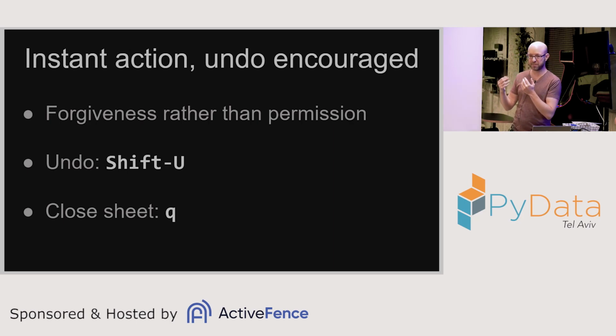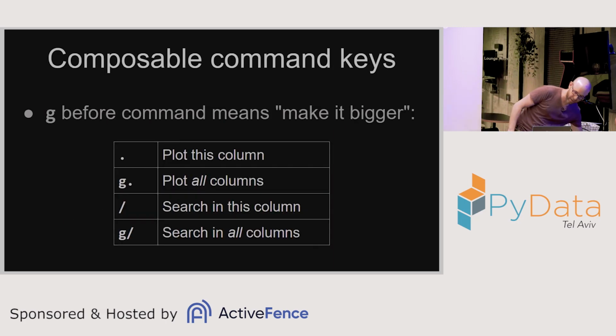So going backwards usually means either doing undo with Shift U, or Q, just closing the sheet if I open a new sheet that isn't useful to me. The last bit of philosophy I want to show is the composable command keys. Again, this is similar to Vim in a way.